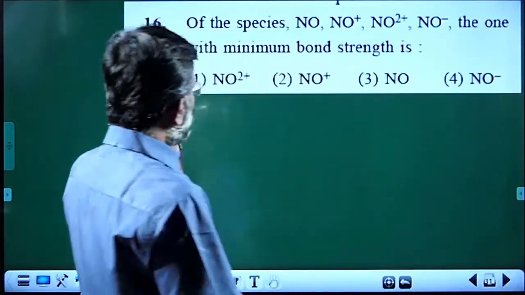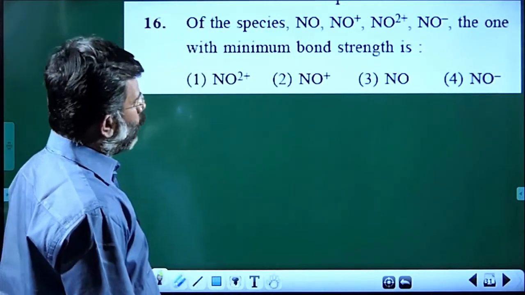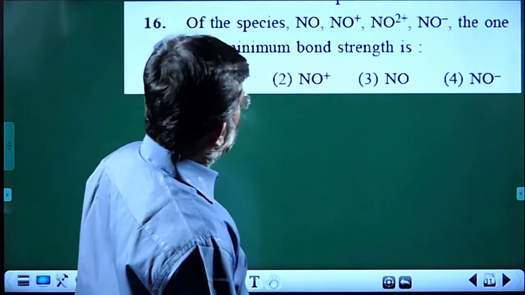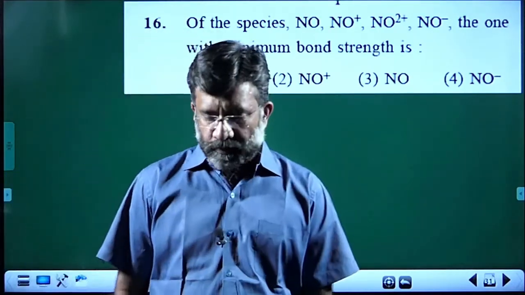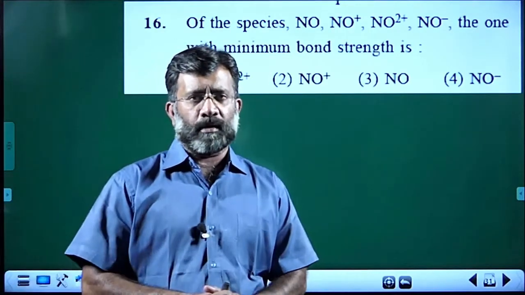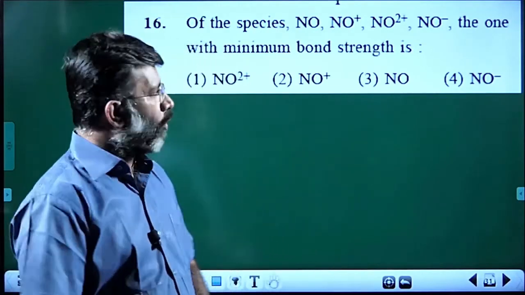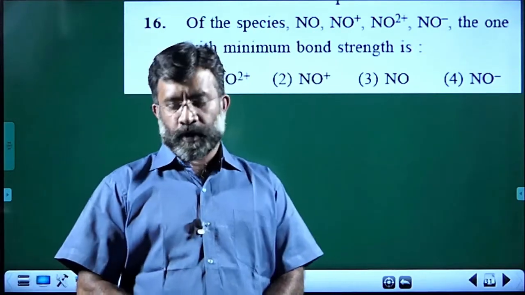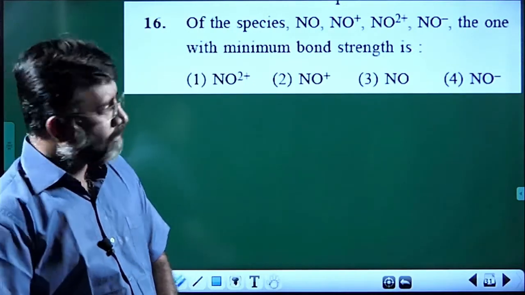Next question. Of the species NO, NO plus, NO2 plus, NO minus, the one with the minimum bond strength is, you can go for writing the bond order and molecular orbital configuration using the O2 system. Using the O2 system, you can write the configuration, right?